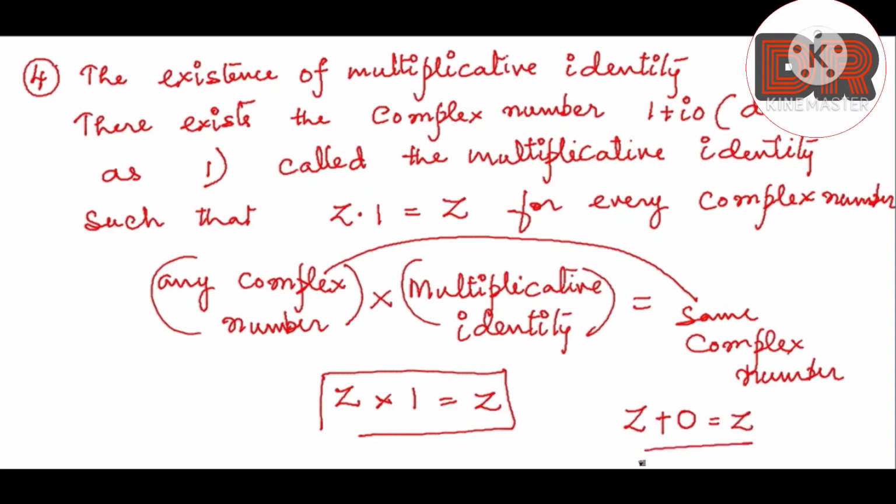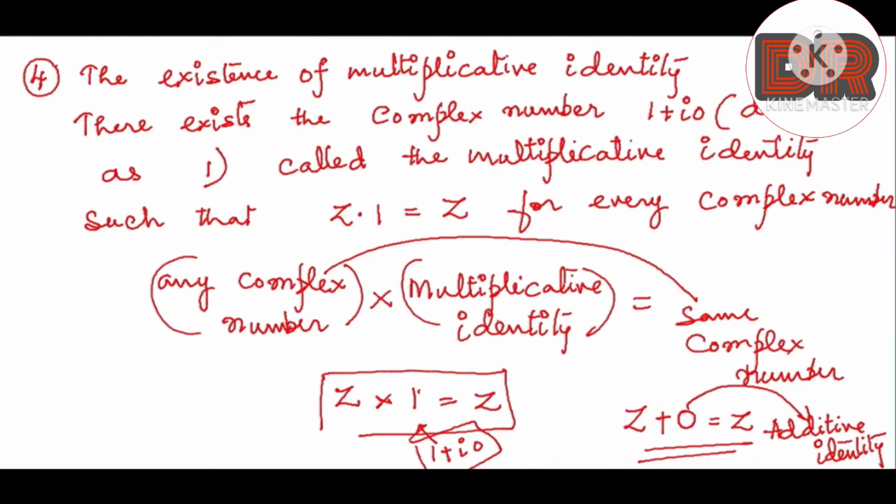This we discussed while discussing properties of complex number addition. So 0 is the additive identity and 1 is the multiplicative identity, and 1 can be represented as 1 plus i0. So this is about the multiplicative identity.